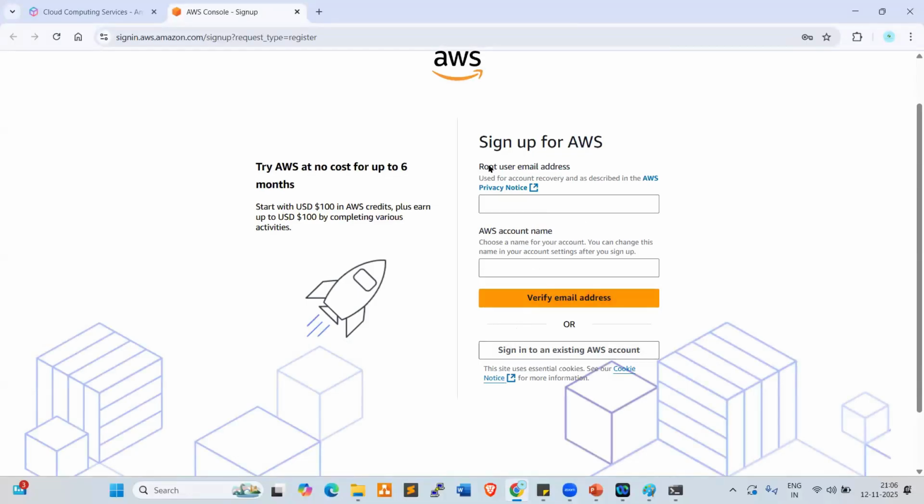You need to provide your email address here, a Gmail ID, and for the account name your short name or full name. Click on verify email address. Once you click on it, you will get the verification code in your Gmail.